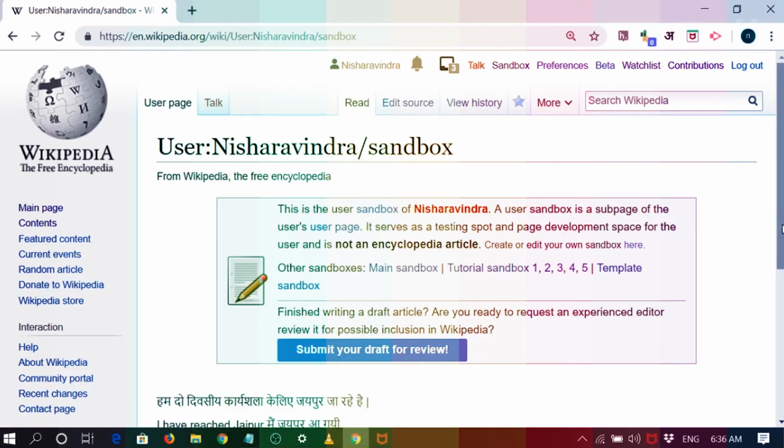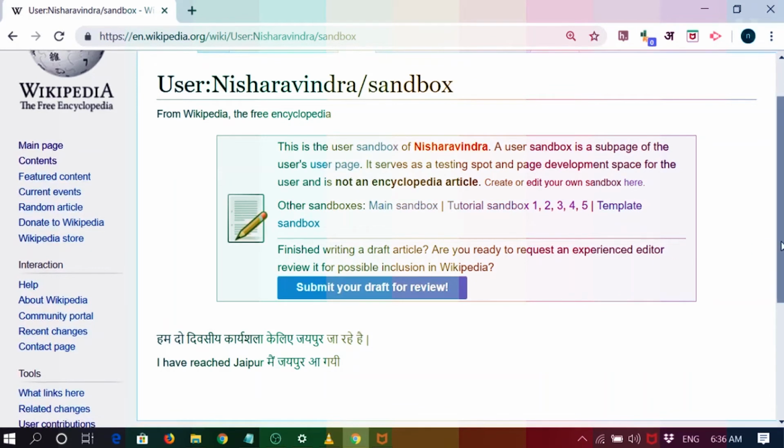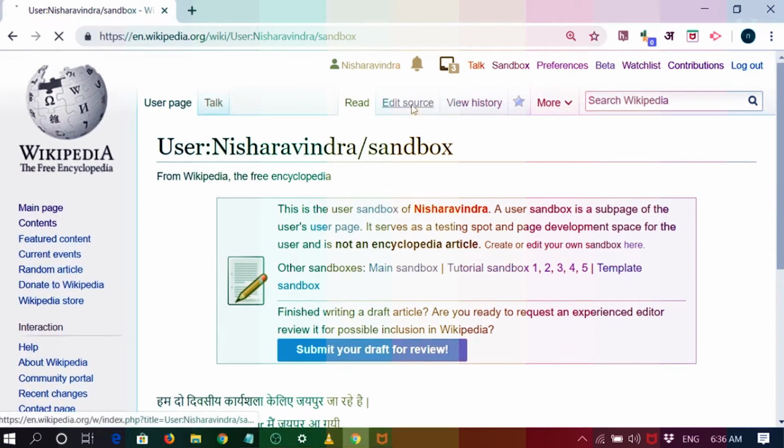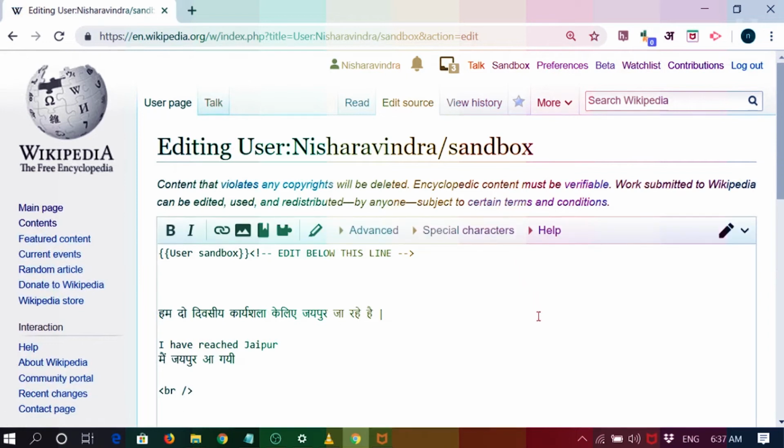If I need to make any changes on my sandbox, I'll just click on edit source. Once I click on edit source, you see that there is a certain kind of coding. And since most people don't know coding, there are two options available. One is editing like a Word document, and the other is coding. Once you click on this pencil kind of icon, you see two options: visual editing and source editing. Right now, the source editing is highlighted, which means we are in the source editing page.